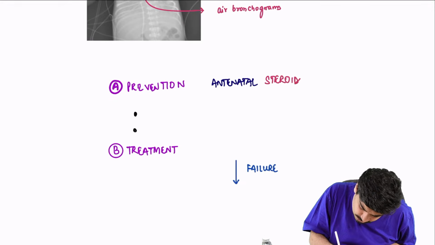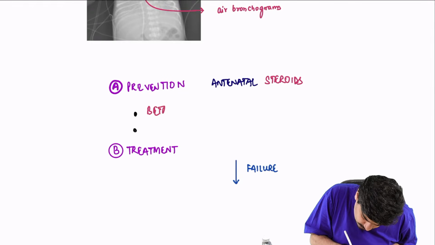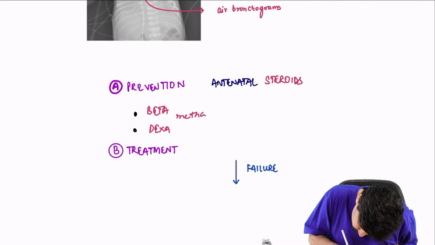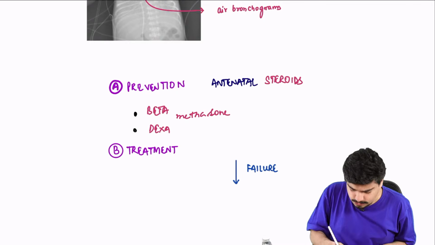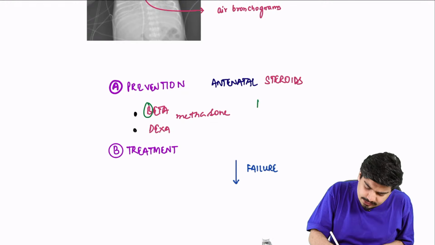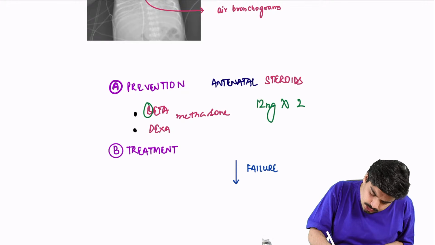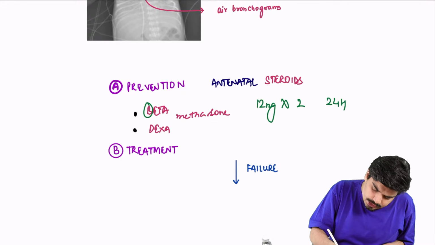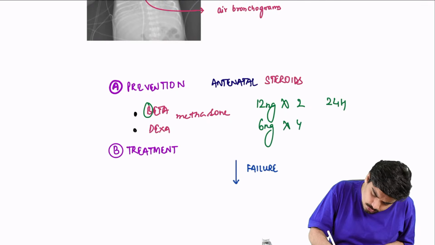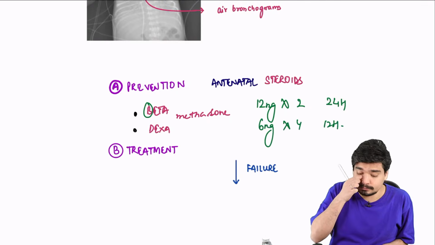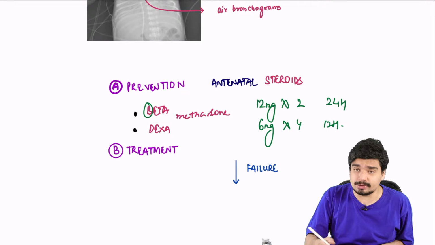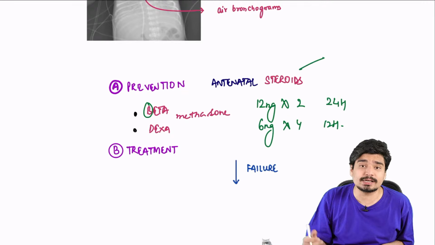Which antenatal steroids can you give? You can use either betamethasone or dexamethasone. The dose of betamethasone is 12, 12 mg, twice, 24 hours apart. If you want to give dexamethasone, you give 6 mg four times, 12 hours apart. This is how you can prevent it. Antenatal steroids will improve lung maturity.